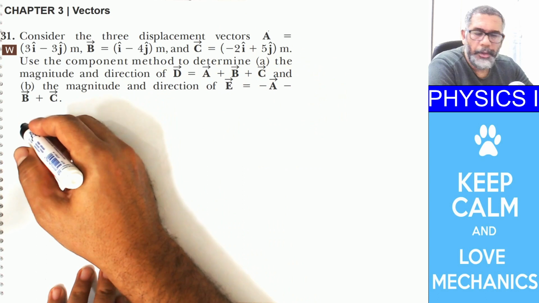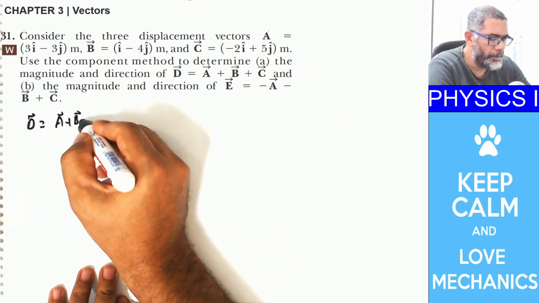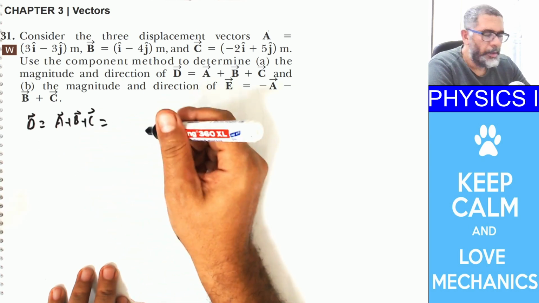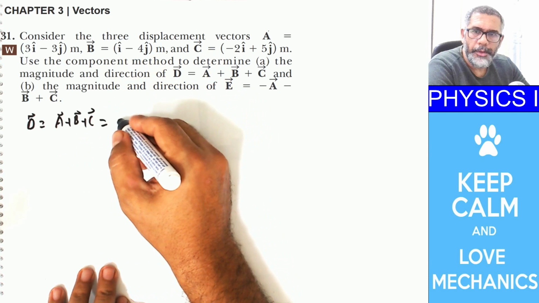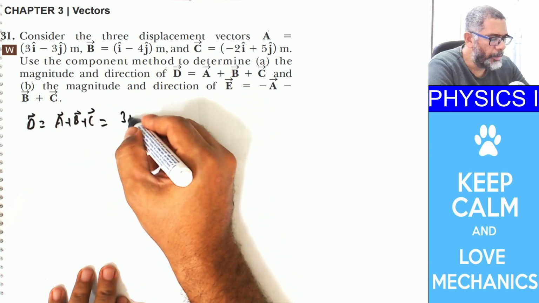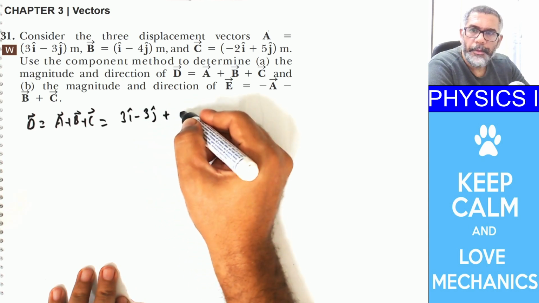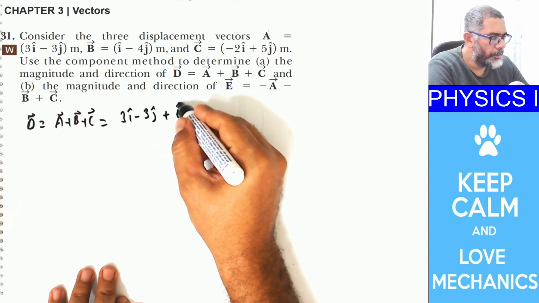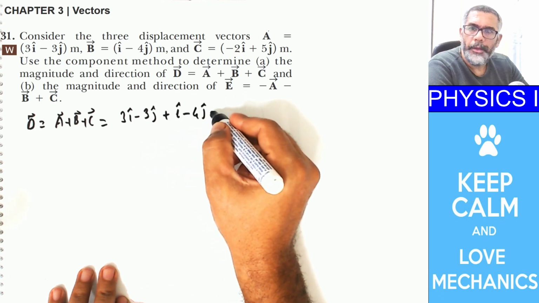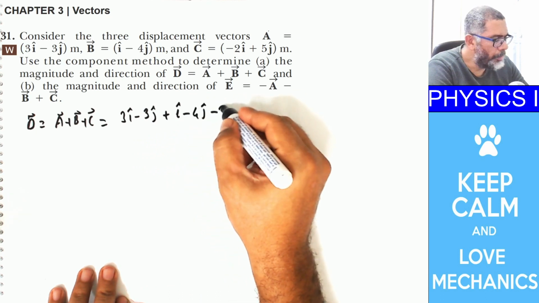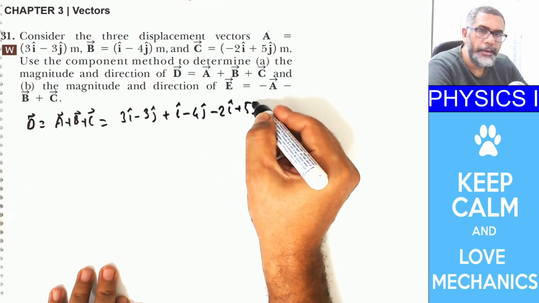Okay, so let me write down this vector d, a plus b plus c, in unit vector notation. Let me write first a, which is 3i minus 3j, plus the vector b, 1i minus 4j, and the vector c, minus 2i plus 5j.